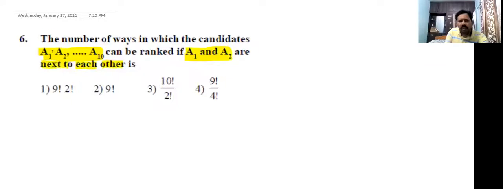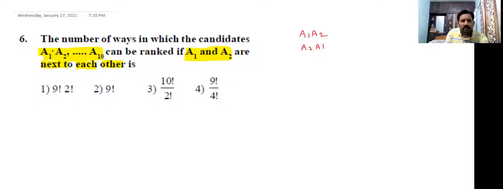That means A1 and A2 want to get side by side: A1 A2 or A2 A1. That means these two people come together. This is the meaning. A1 and A2 are next to each other, side by side. They want to get the rank.